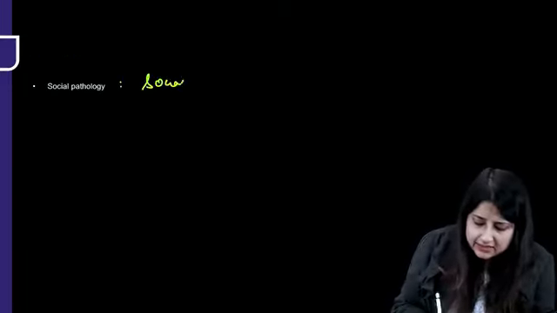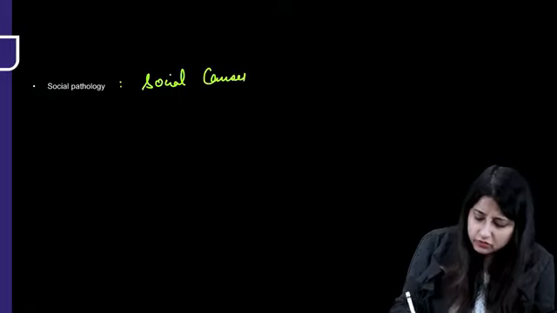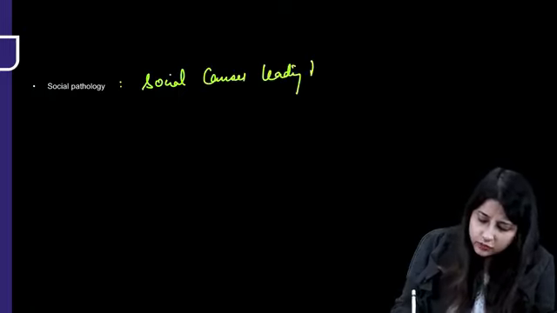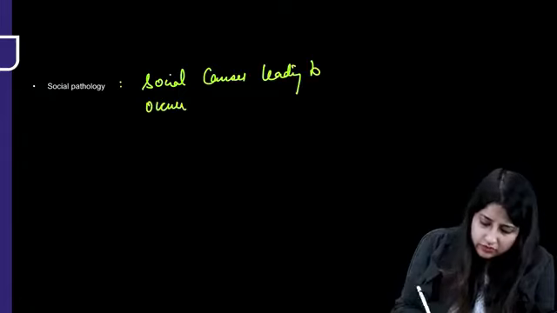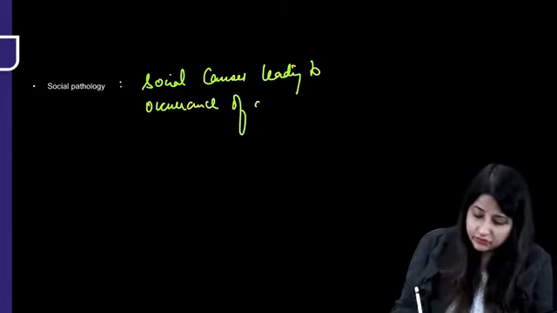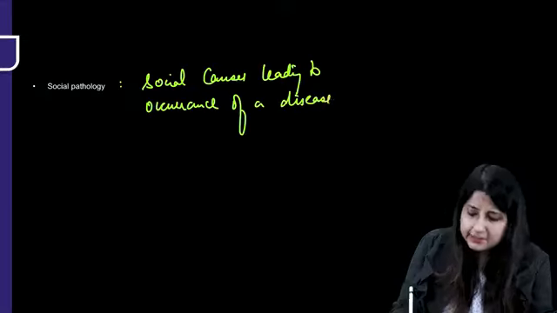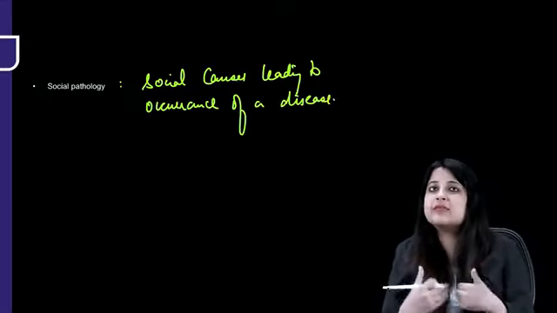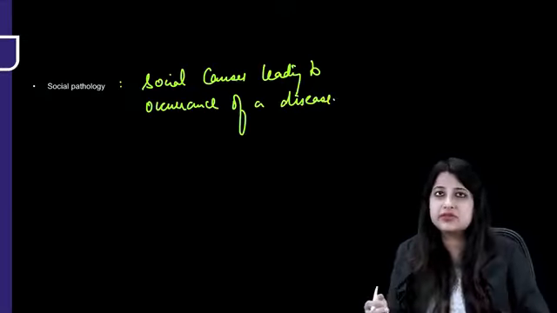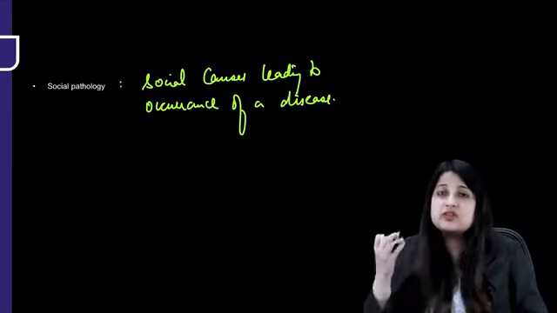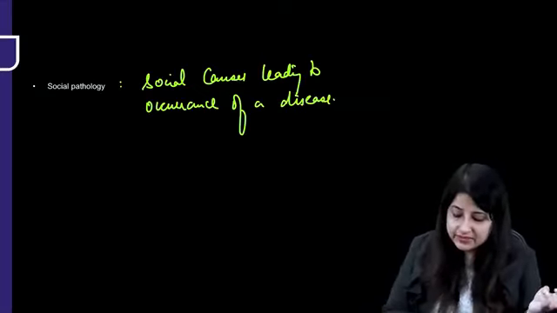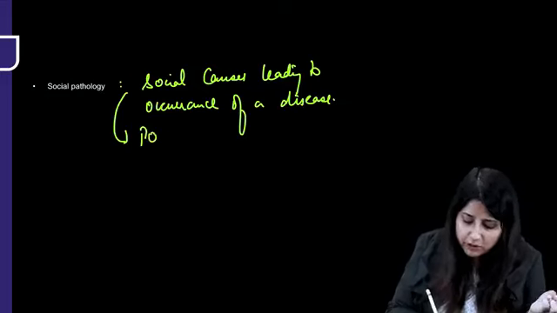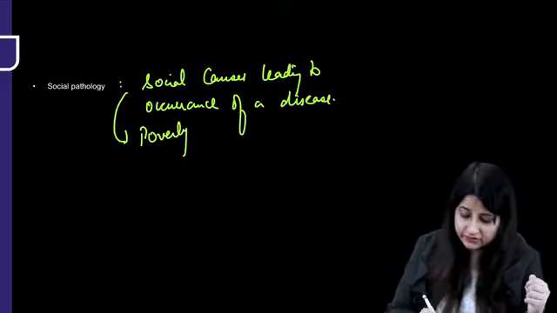What is social pathology? Social causes leading to the occurrence of a disease. Social causes are also responsible for the occurrence of a disease. Now, we all know there is a pathogenesis or a biological mechanism because of which a disease can result. But there are social causes also. Can you give me some examples of social causes? Like poverty. Poverty can lead to the occurrence of a disease.